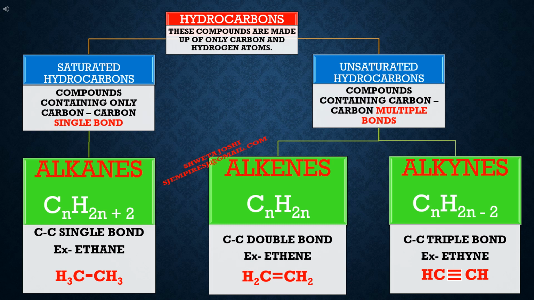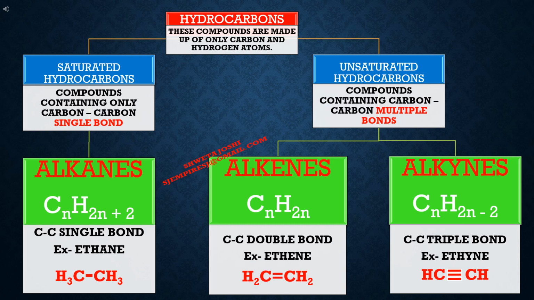Now, hydrocarbons are classified into two types. One is saturated hydrocarbons and second one is unsaturated hydrocarbons. In case of saturated hydrocarbons, there is presence of only carbon-carbon single bonds. It contains only one category, that is alkanes, and its general formula is CnH2n+2, where n means number of carbon atoms in the compound.